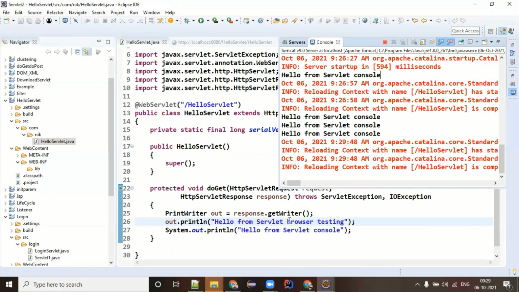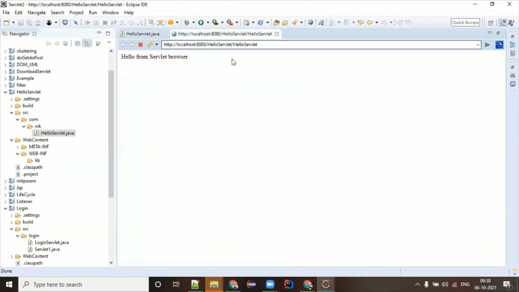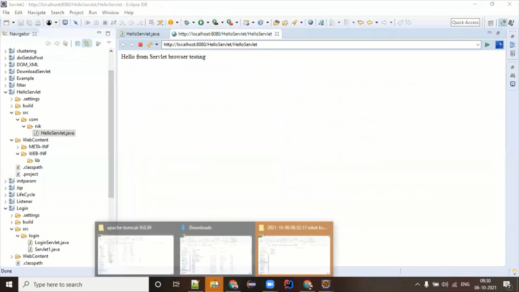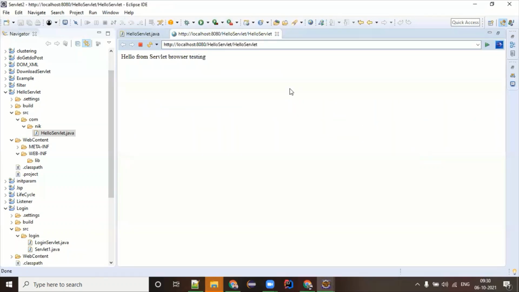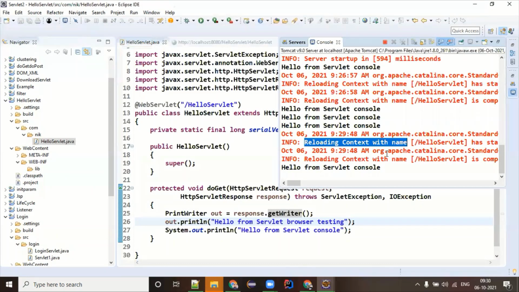So whatever you change here is automatically deployed without completely restarting the system. Can you see that? Now I have added testing, and if I make a request again, look at this. It's coming as testing now. So you don't need to restart the Tomcat server every time, unless it is really required.